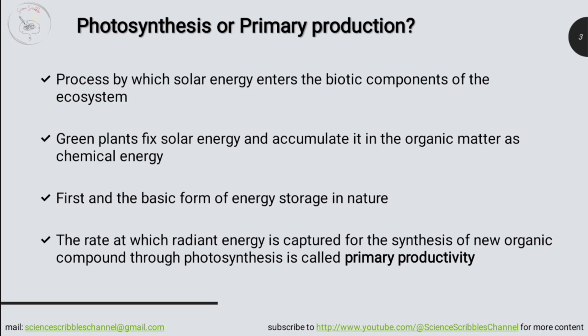Primary production is the first and the basic form of energy storage in nature. Only about 1% or less of sunlight reaching the earth is used in photosynthesis, but this small fraction provides energy for the whole living community on earth. The rate at which solar energy is captured for primary production is the primary productivity of the ecosystem.